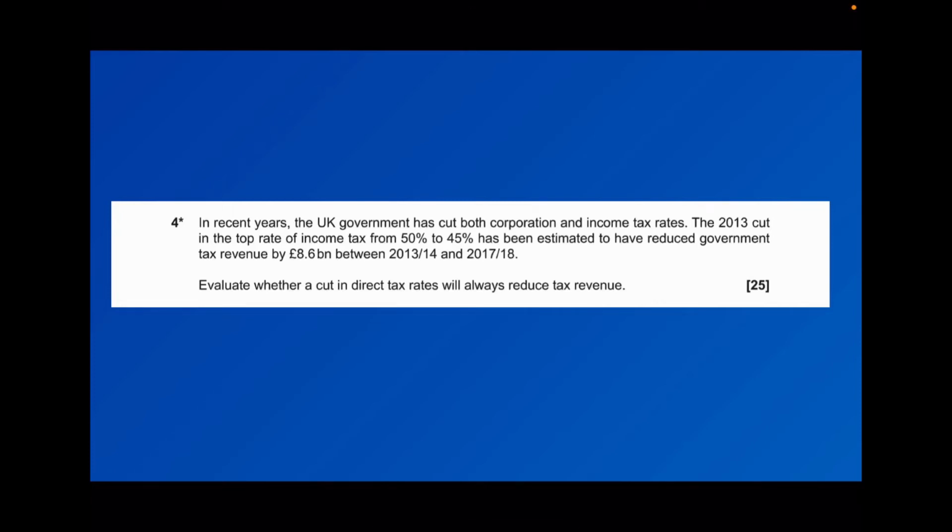So in this recording, I'm going to look at this essay from the OCR paper, which was 2020 macroeconomics in the A-level paper. So this is looking at cutting corporation tax and income tax, and it's looking at cutting the top rate of income tax from 50% to 45%. And it's suggesting that this has reduced government tax revenue, reducing in the tax rate. So it's looking at whether or not this cutting direct taxes will always reduce tax revenue.